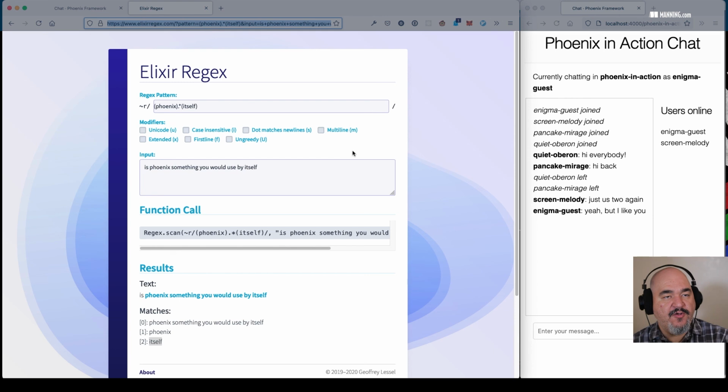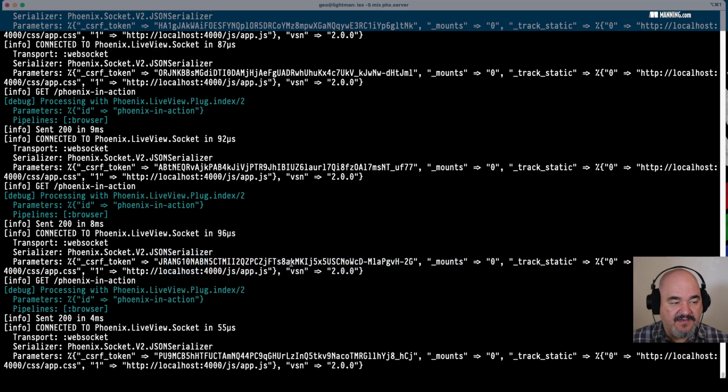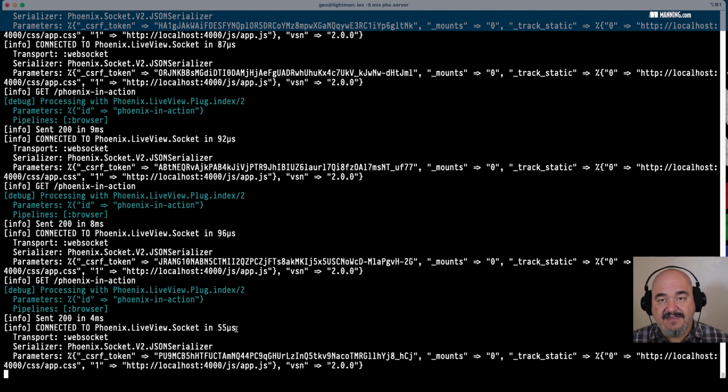Anyway, that's an answer to the question of do you have to use LiveView or the real-time capabilities? You don't. And let me show you, let's just load the page, and the page loads. When I first loaded the page here, it sent 200, so it sent a good response in 4 milliseconds, and it connected to the socket in 55 microseconds. Phoenix, since it's compiled, is insanely fast.